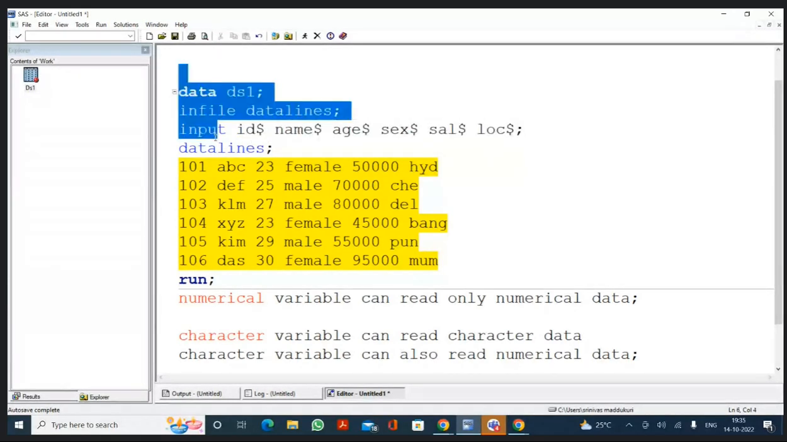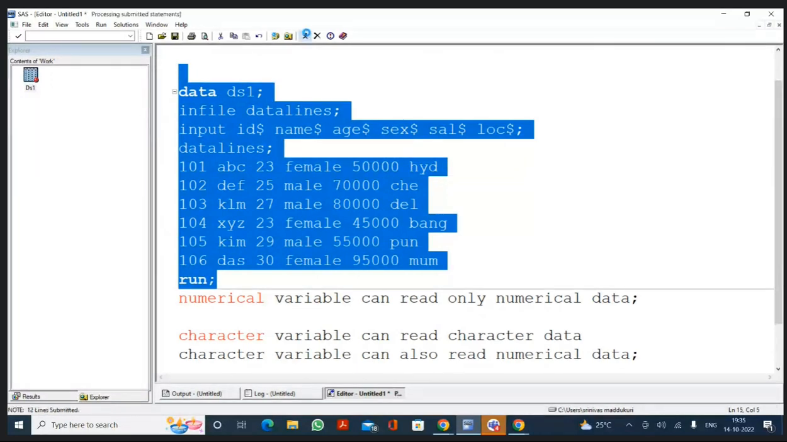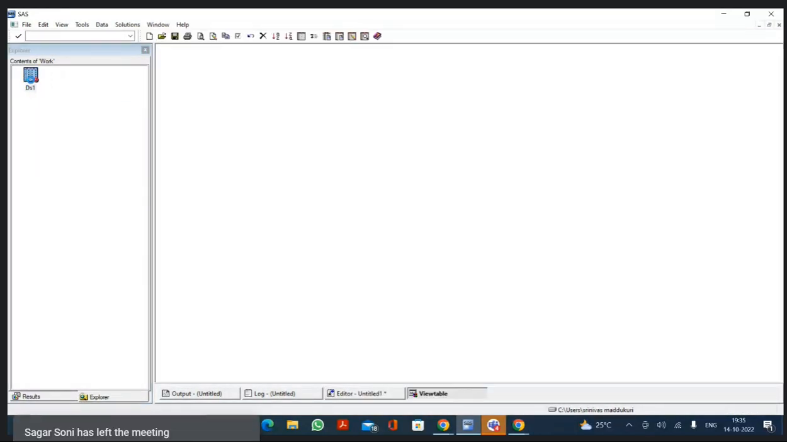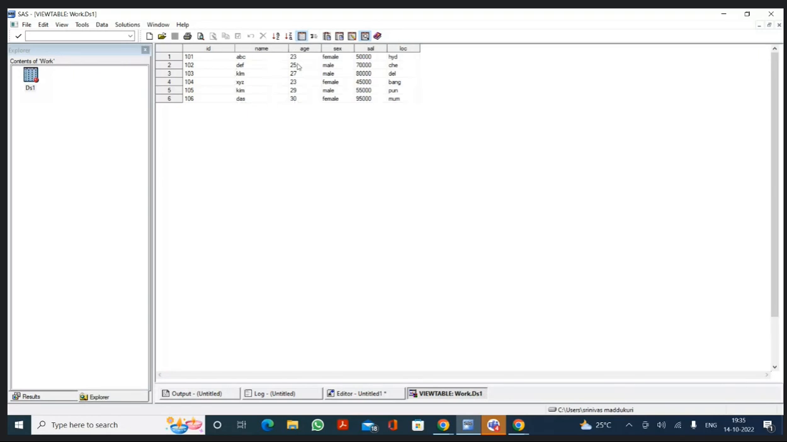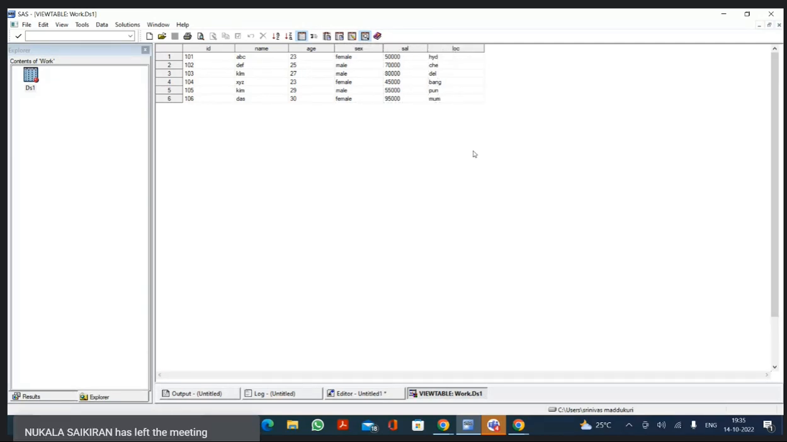Okay, now I'm selecting this program. I'm executing the program. Yes, we are going to have a DS1 data set. Now, can you see, I have data in all the 6 variables, but in all the 6 variables, the data is left aligned. So what does it mean? That means all the 6 variables are character variables, and we read the data as character data.